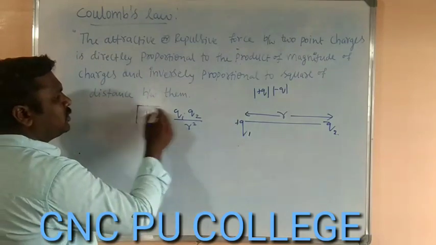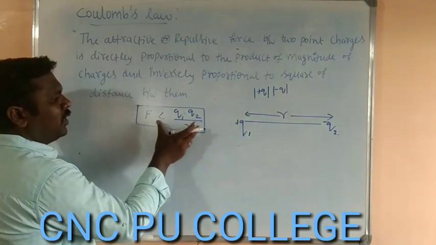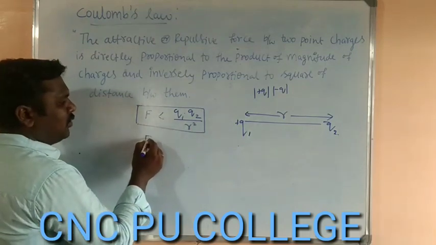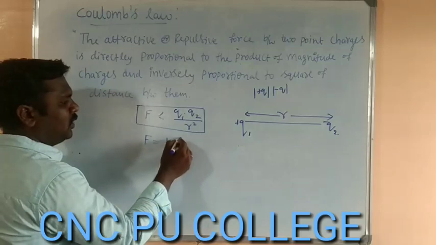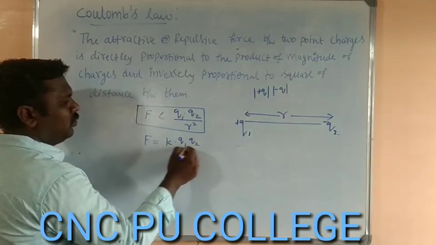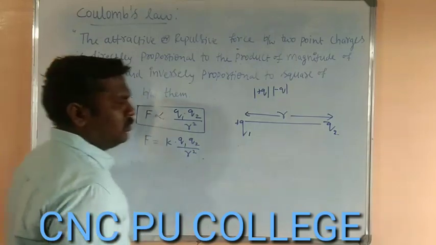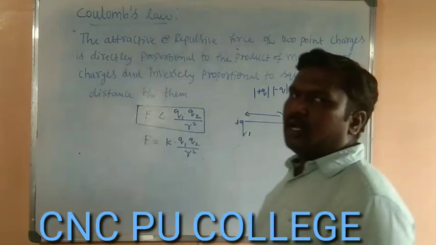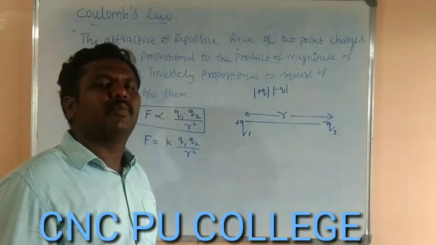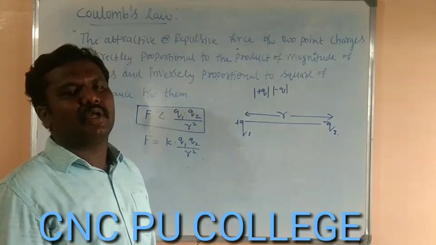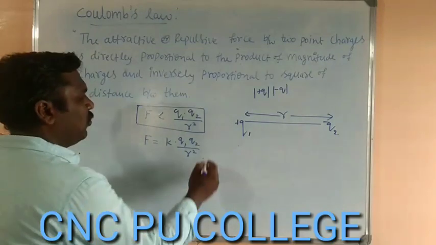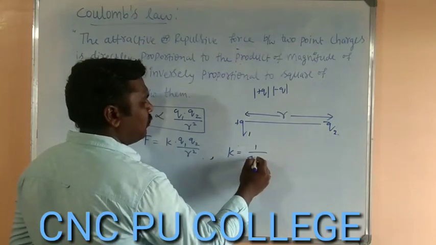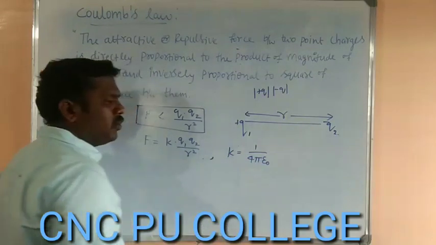In order to remove this proportionality sign, we have to multiply with a proportionality constant. F is equal to K into Q1 Q2 divided by R square, where K stands for the proportionality constant, or we can call it the dielectric constant, where K is obtained as 1 by 4 pi epsilon naught.